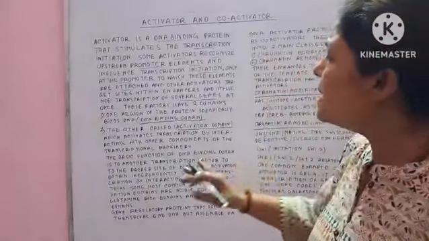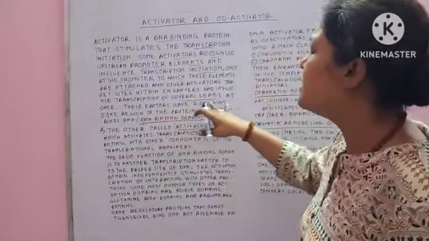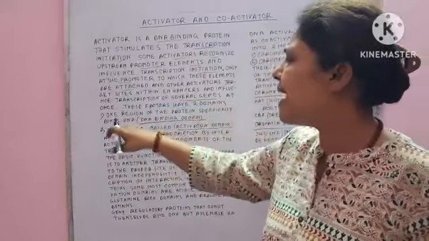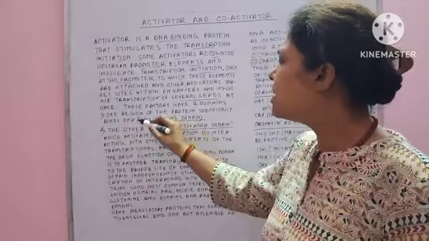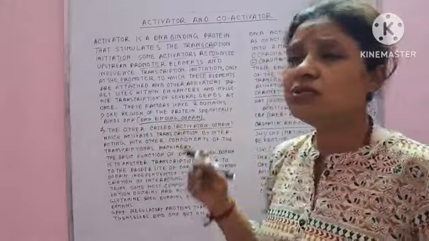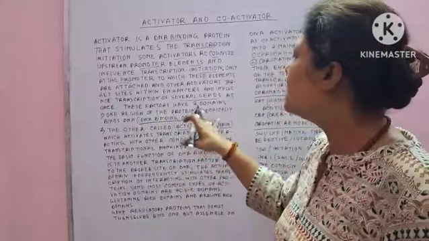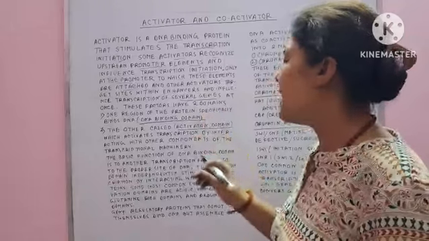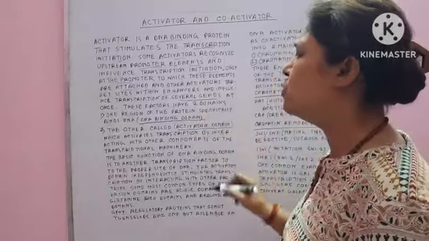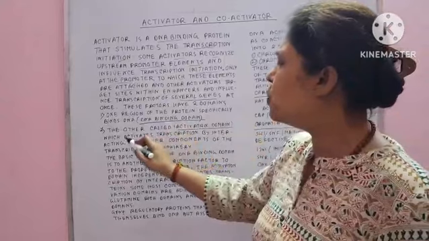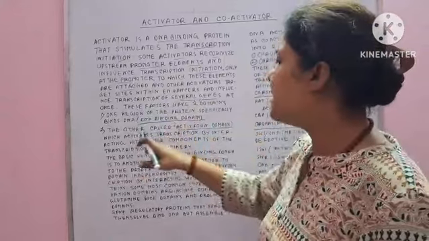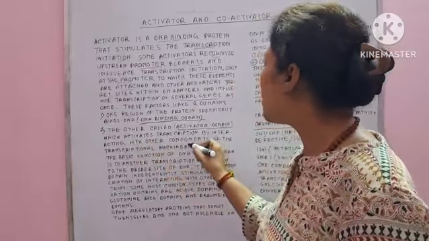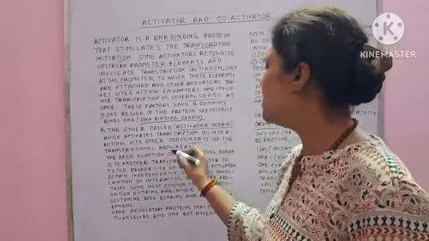Next thing is that these factors have two domains. One region of the protein specifically binds DNA. That means this is called the DNA binding domain. So which region? The region that specifically binds with the DNA. This is called the DNA binding domain. And another domain is called the activation domain. And this activation domain has an important role that activates the transcription by interacting with other components of the transcriptional machinery.